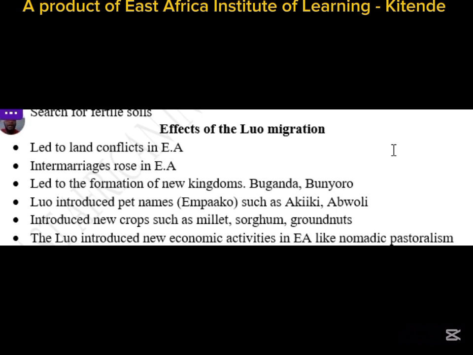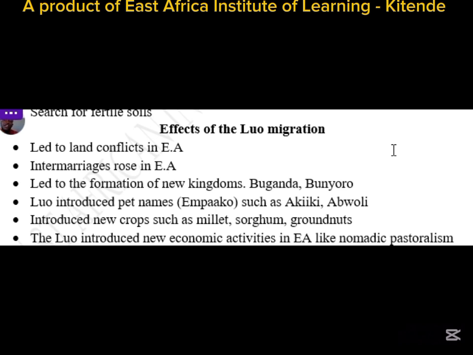That's why we shall look at the Japadola and so on. So it gave birth to new groups of people through intermarriages; the Luo married African groups that they found in the interior. Third, it led to the formation of new kingdoms. So when the Luo came, the formation of states started. New states were formed, for instance, Buganda Kingdom, Bunyoro Kingdom, and other kingdoms.